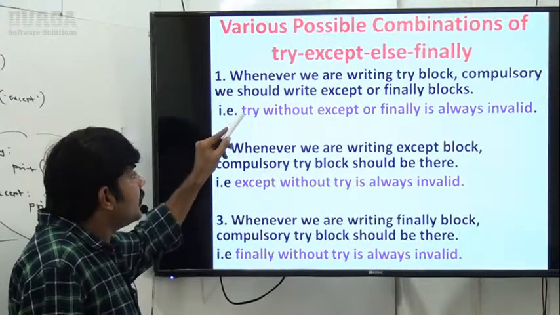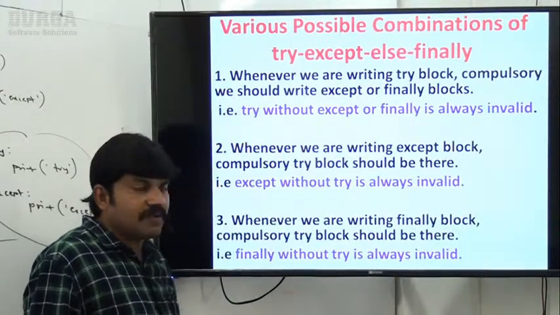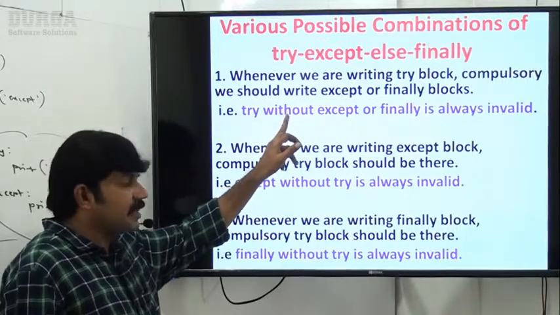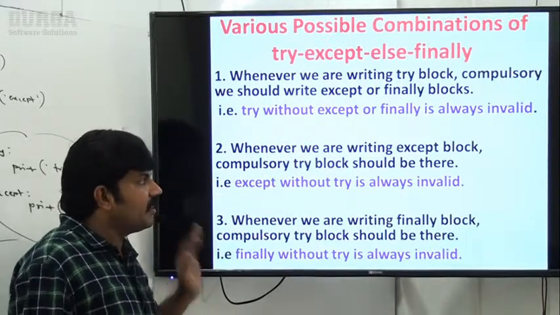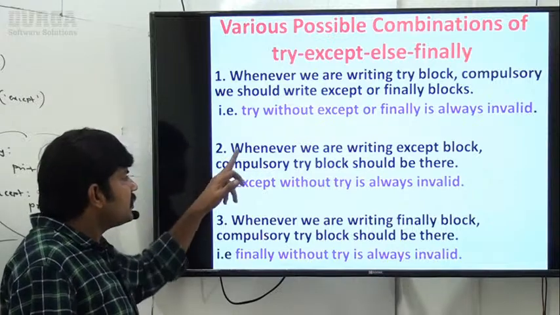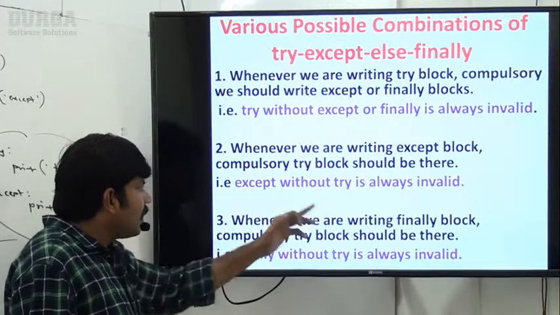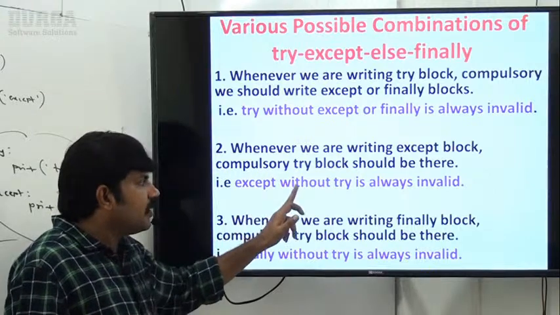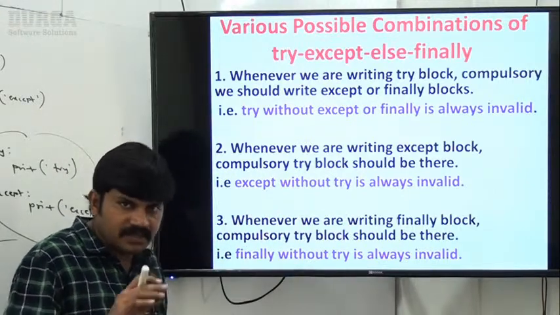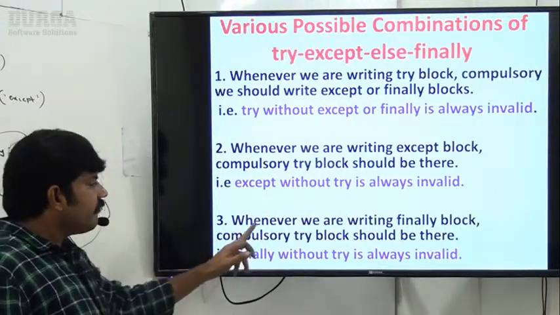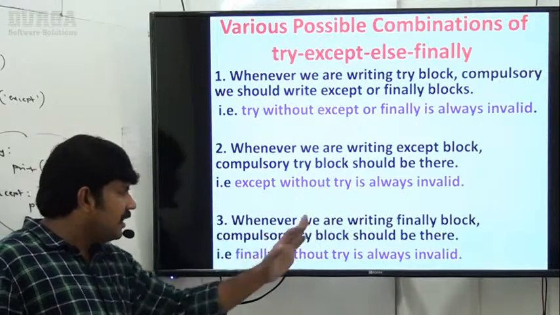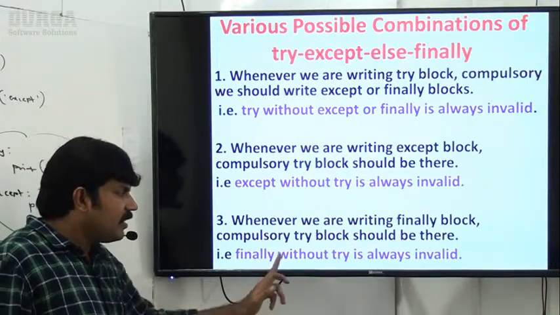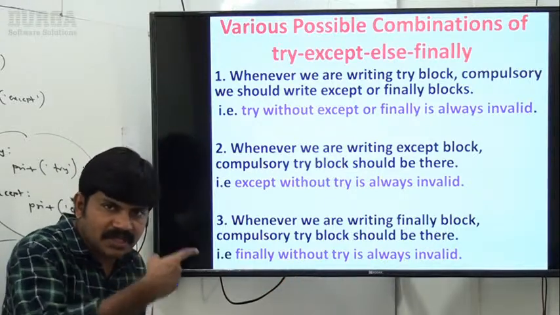So try without except or finally is always invalid. Whenever we are writing an except block, compulsorily a try block should be there, so except without try is always invalid. Whenever we are writing a finally block, compulsorily a try block should be there. Finally without try is always invalid.